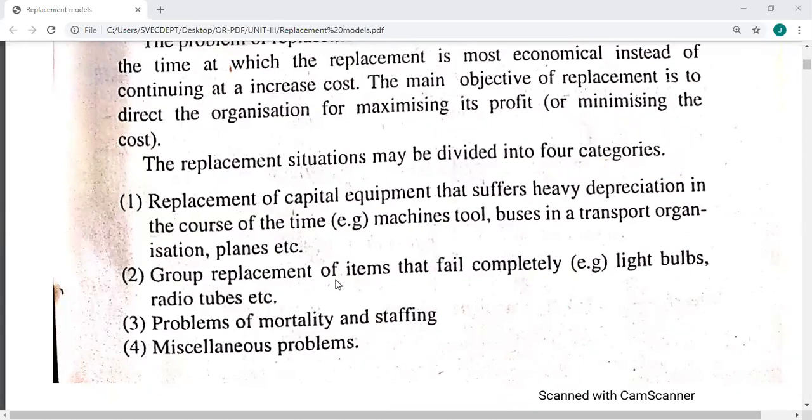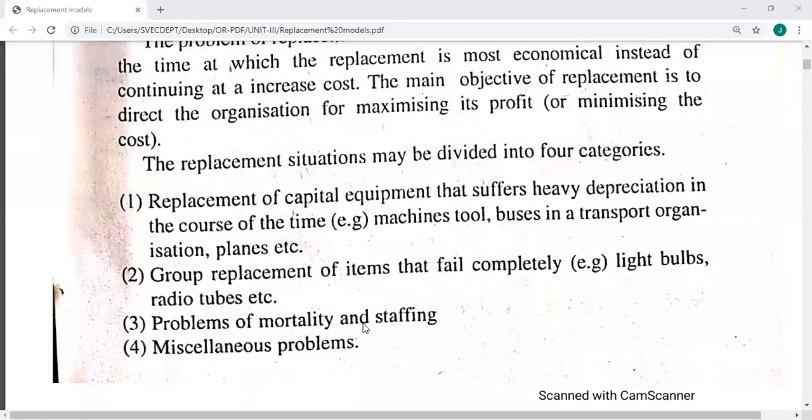When 5 years are completed, they replace all such items completely, whether they are working or not working. That type of replacement is called group replacement. By considering their expiry date, even though they are working, they have to be replaced after reaching that period for safety. All the items are replaced as a group, that's why it is called group replacement of items.